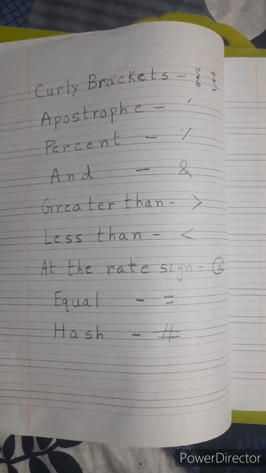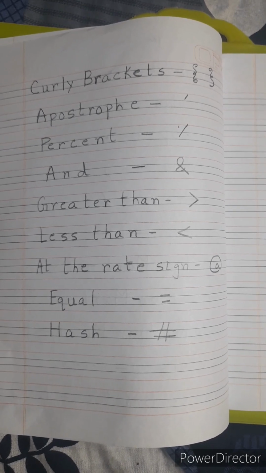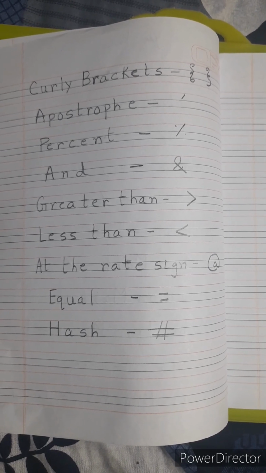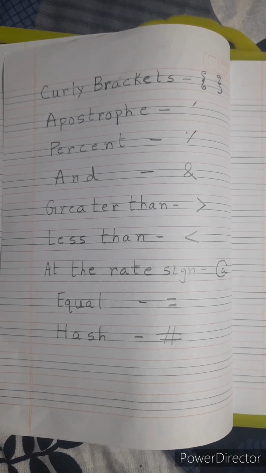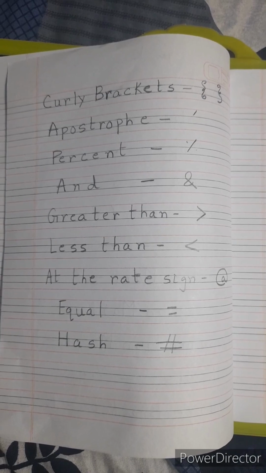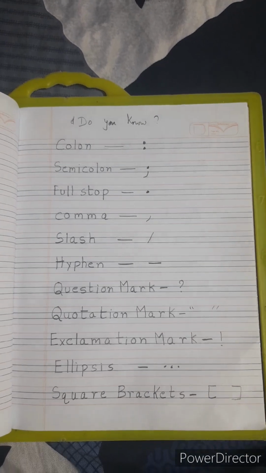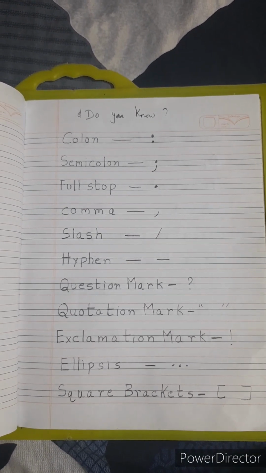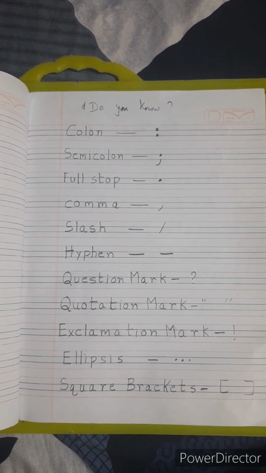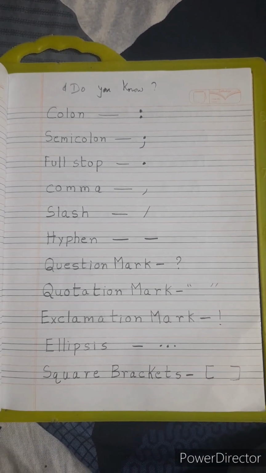This is being mostly used in social media. Those who have been using these days are mostly on Facebook, Twitter, and Instagram. Now you can see where these are being used. First, this colon, semicolon, full stop, comma, slash, hyphen, question mark, quotation mark, exclamation mark, and ellipsis.